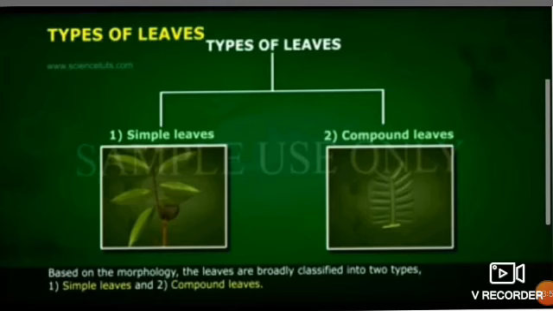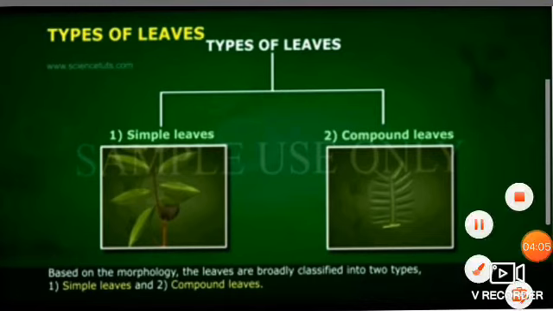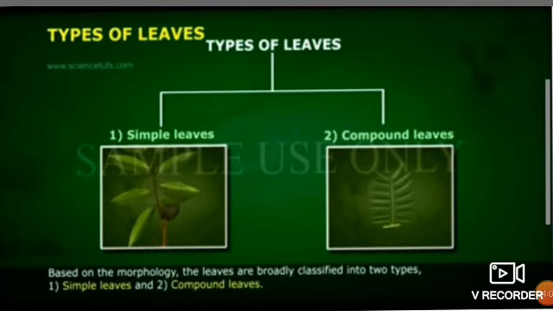Now our next topic is types of leaves. Based on the morphology, the leaves are broadly classified into two types. First is simple leaves and the second is compound leaves. Children, plants like mango and hibiscus have simple leaves. A simple leaf has a single leaf blade that is connected to the stem by a stalk. In a compound leaf, the leaf blade is divided into many leaf blades. Each small leaf is called a leaflet. All leaflets are connected to the stem with one stalk. Plants like rose and neem have compound leaves.